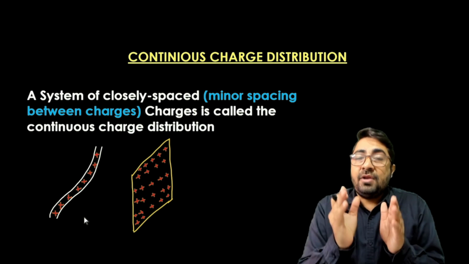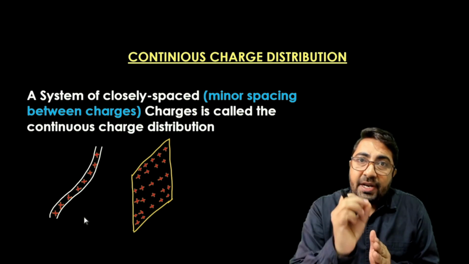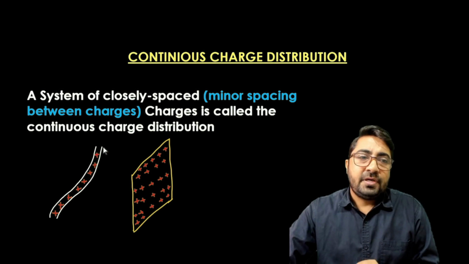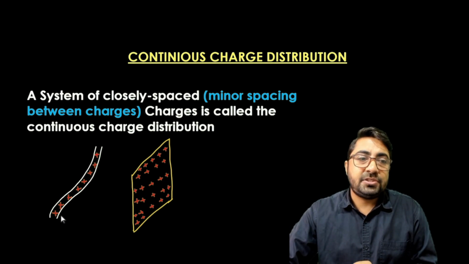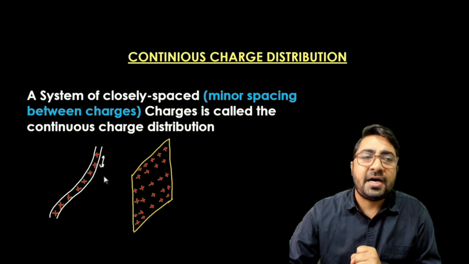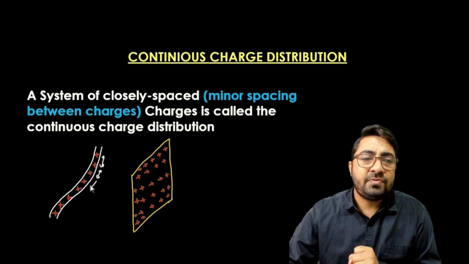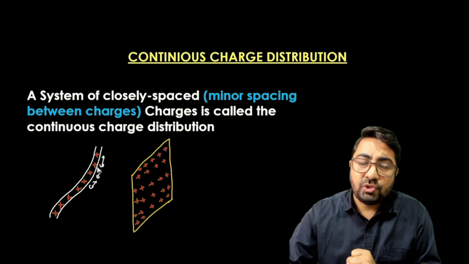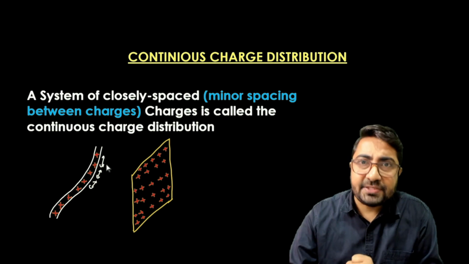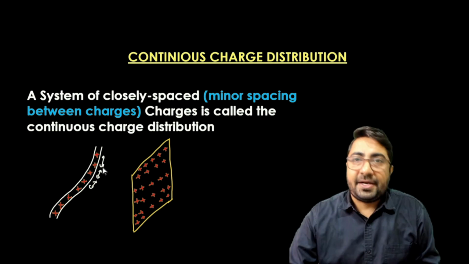So if there are infinite charges, there are minor spacings between them. An example of that is line charge, that is charge distributed over the line. Here the distance between the charges is equal, so these charges are equi-spaced and closely packed.